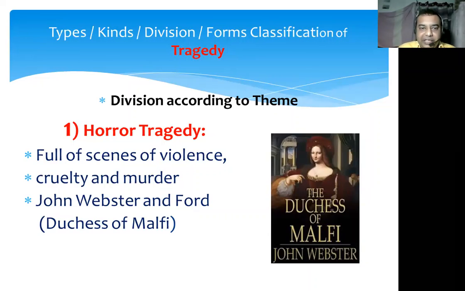The horror tragedy is based on scenes of violence. We can say it is the tragedy filled with scenes of violence, murder, cruelty, butchery, bloodshed, and revenge, where the whole stage is covered with blood and scenes of violence. That type of tragedy is called the horror tragedy.